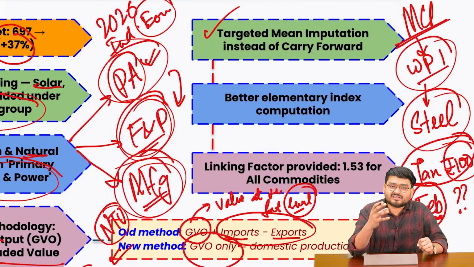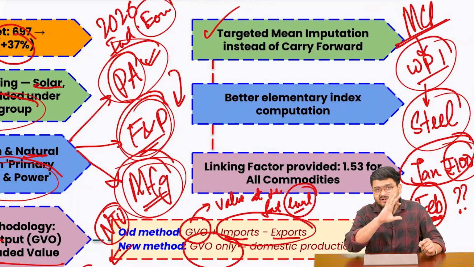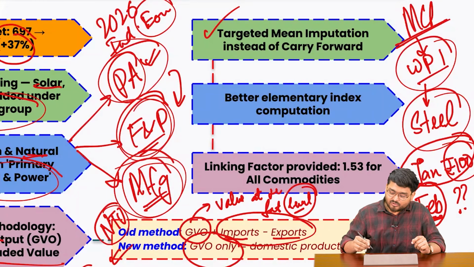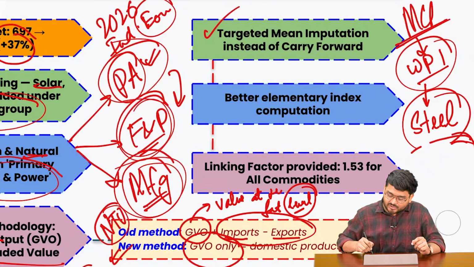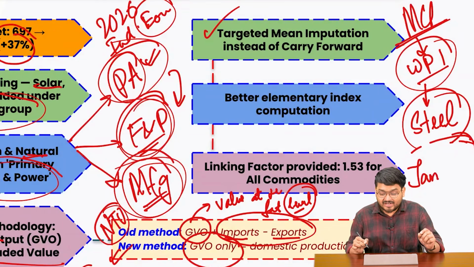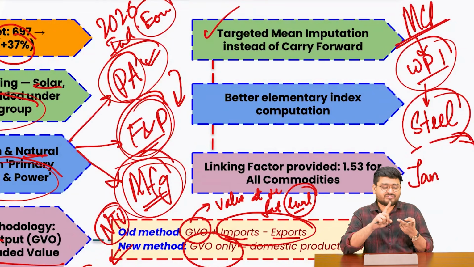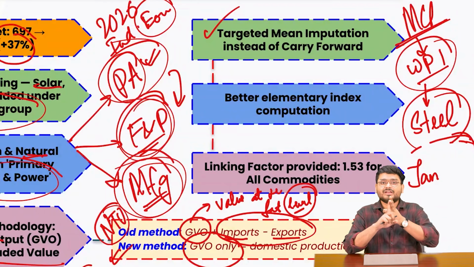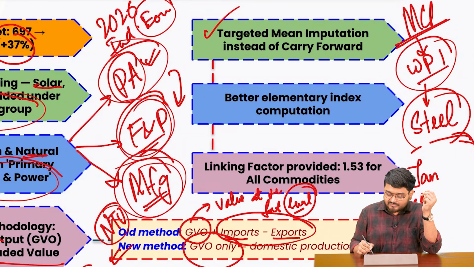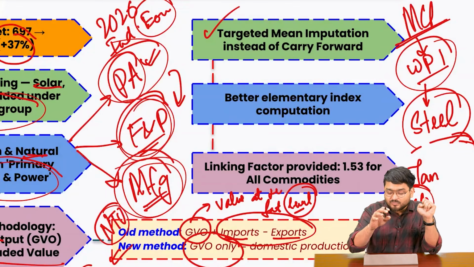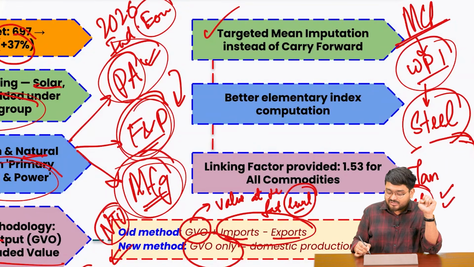So obviously this will not make sense because there can be a marginal increase in inflation maybe, or deflation also. So what the government is right now doing, the government will look into the prices of various items that use steel in that. For example, you have steel cans, you have steel machines and so many other things. So for example, if in the month of February the data is not available, what the official will do is look into the various other kinds of steel items and see what the inflation is in those items.